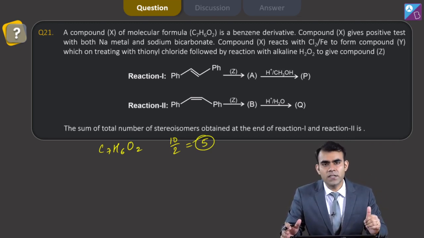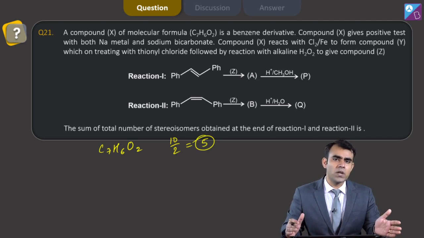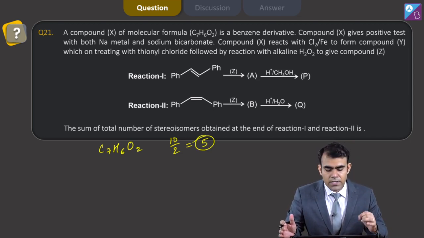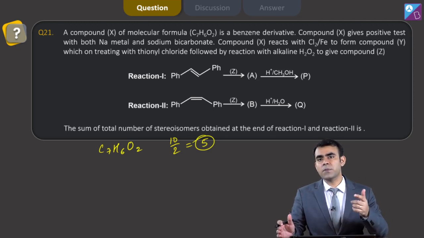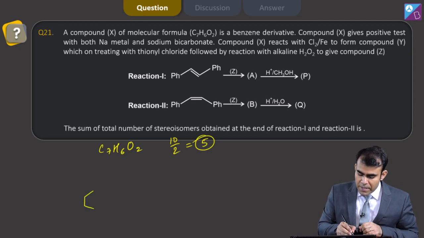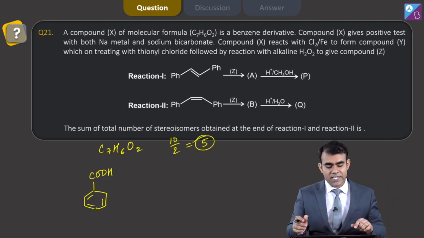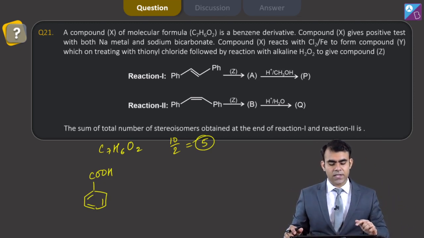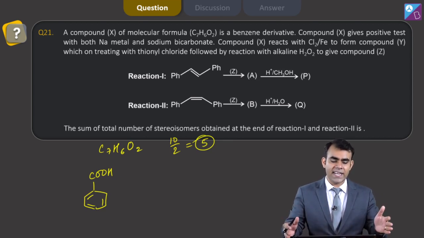Ethers do not give either test, and aldehydes none. It means there is a possibility that it is an acid. So benzene having a carboxylic group on it, so this is benzoic acid. You can see the formula is C7H6O2. The formula is fitting correctly.